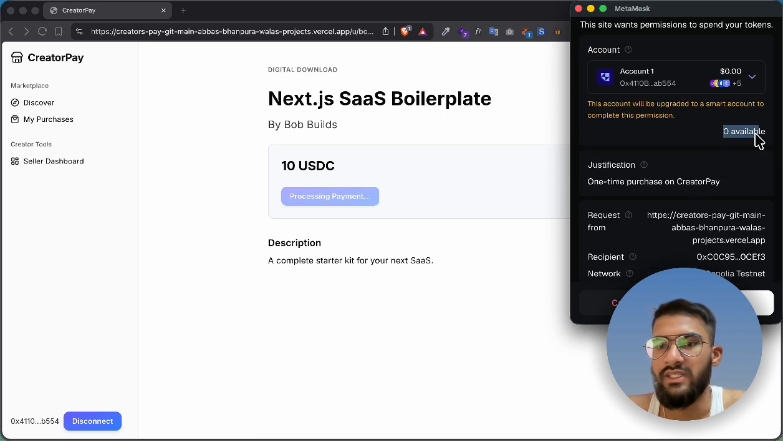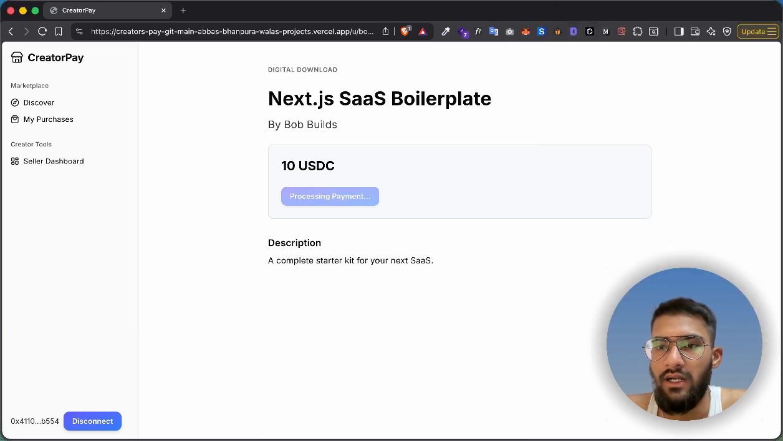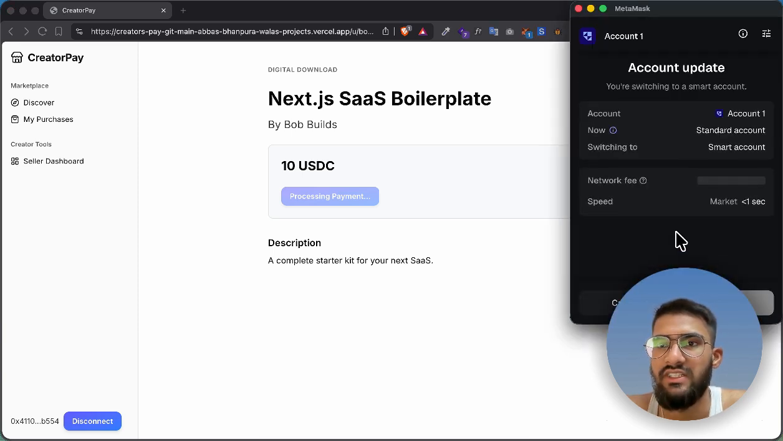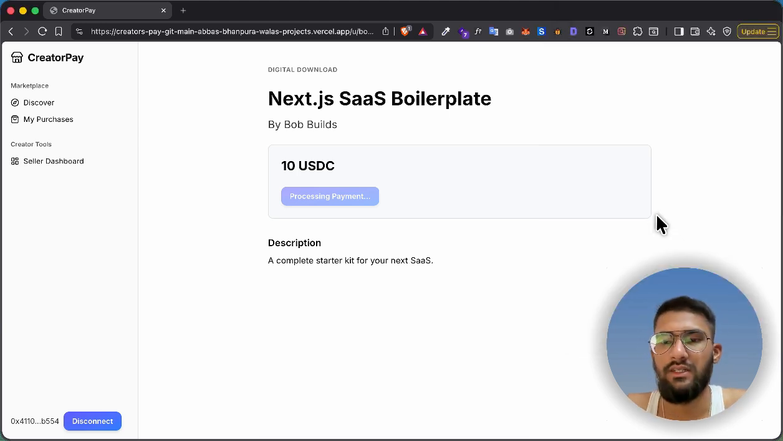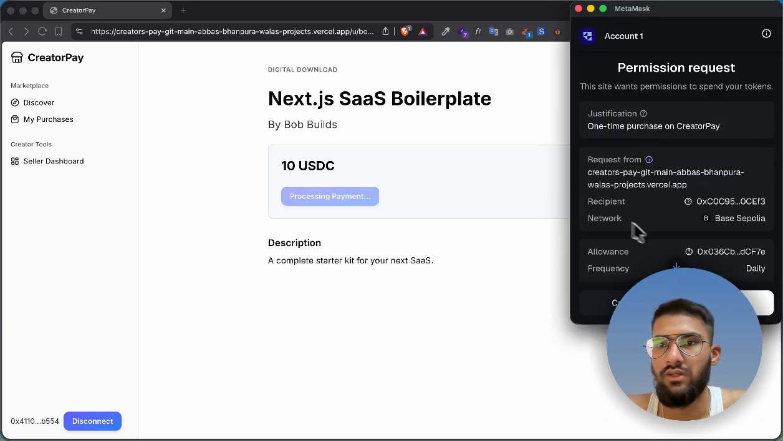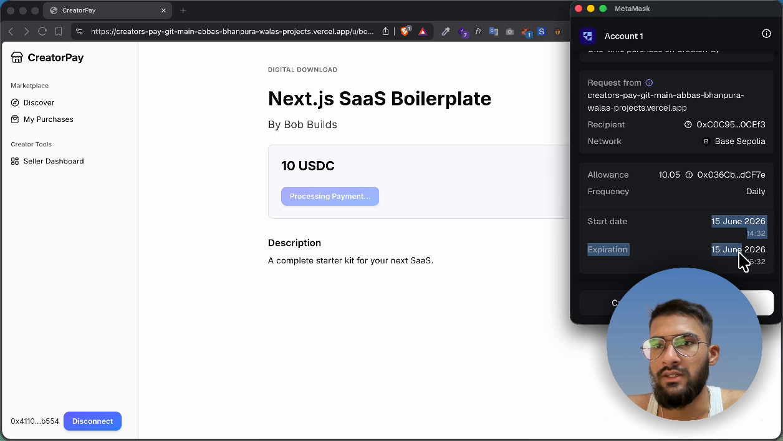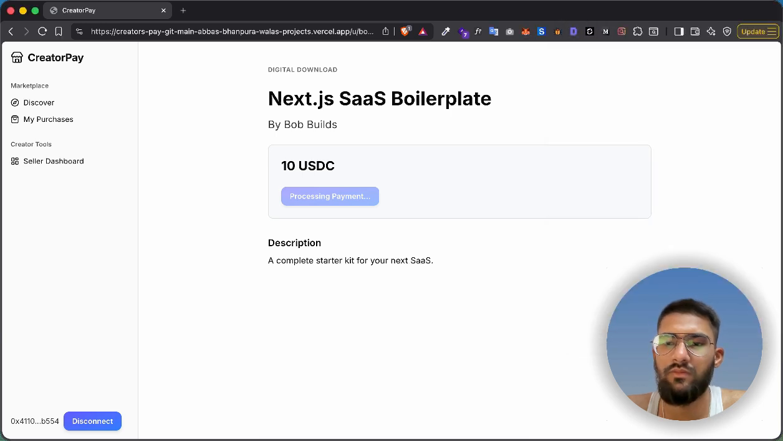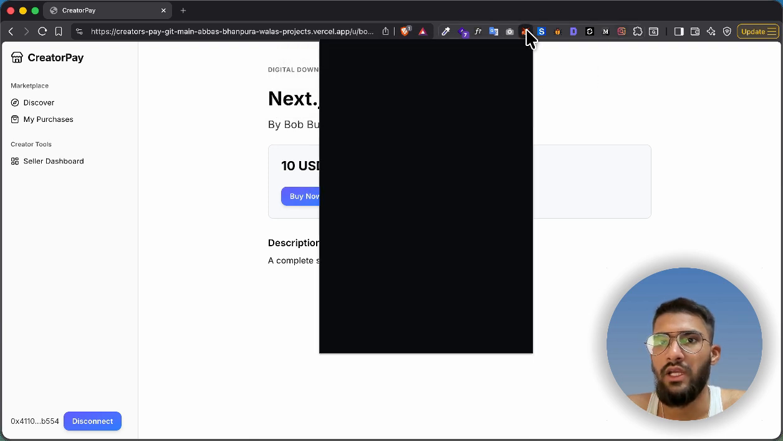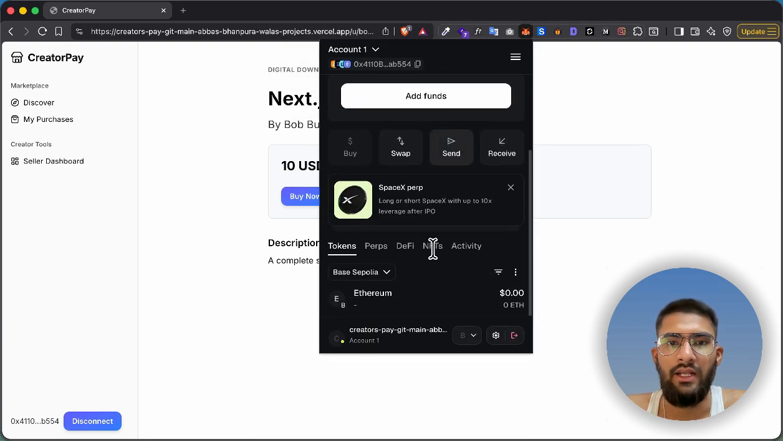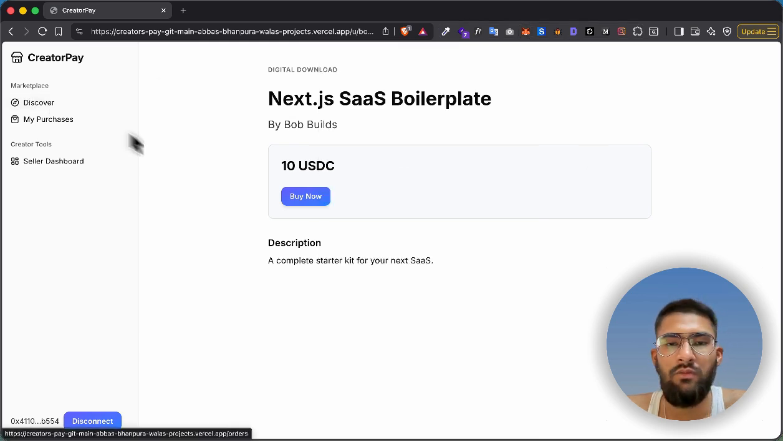Currently I do not have any USDC as my faucet request has been declined. So let me just demo to you that I do not have test USDC, but it is working. You can test it out. You can see that the frequency is daily, but it will end after 1 hour. It will show a payment failed message as I do not have any testnet USDC, but you can add that and check it.